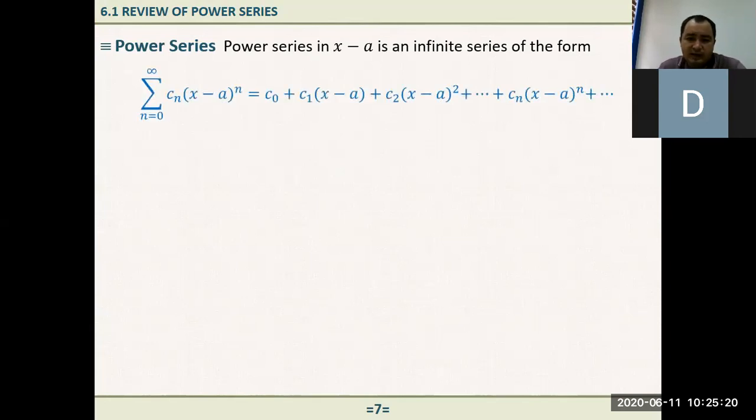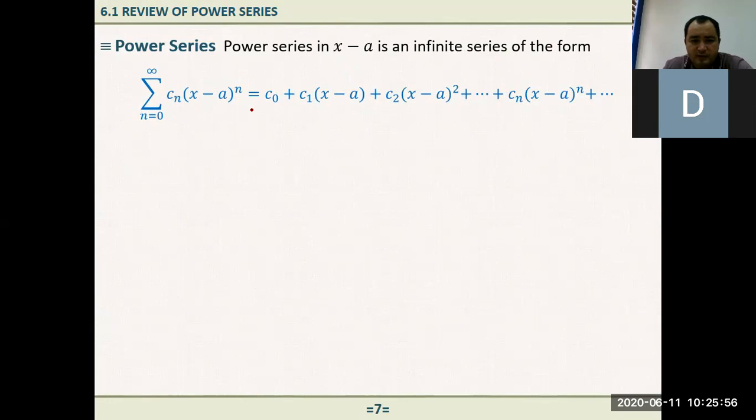Anyway, what do we mean by power series? A power series in x minus a is an infinite series, meaning the sum of infinitely many terms. This is how we define it with sigma notation: the sum as n goes from 0 to infinity of c sub n, the coefficient, times x minus a to the power n. Since it has x to a power, that's why it is called a power series.